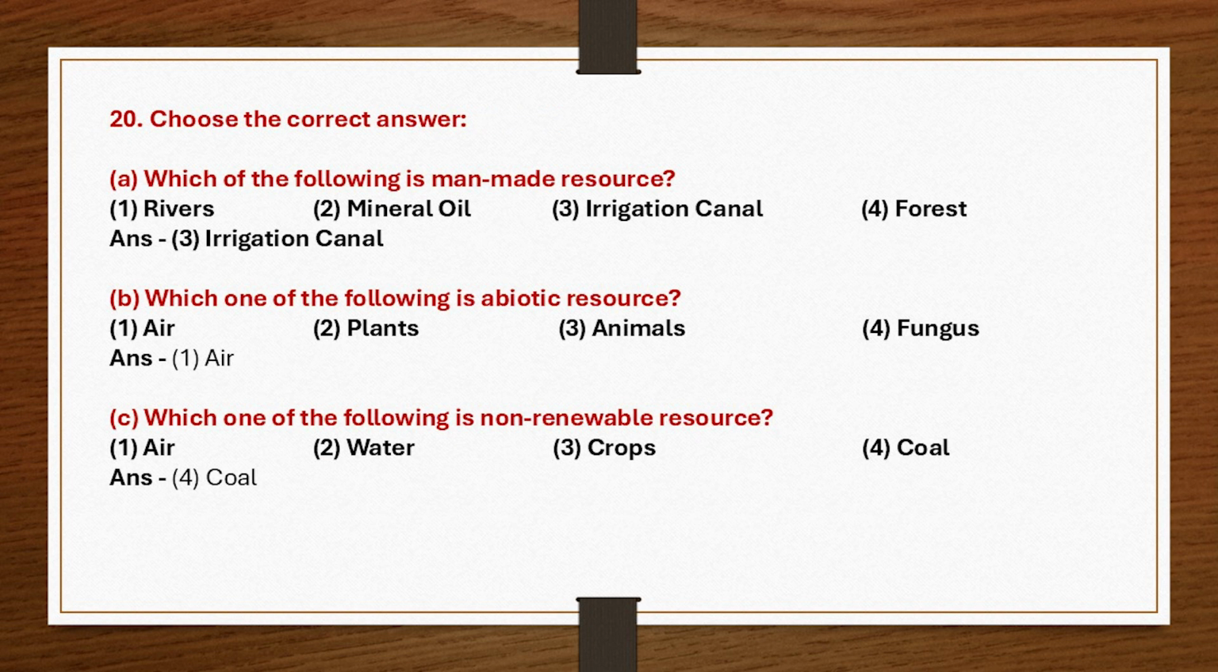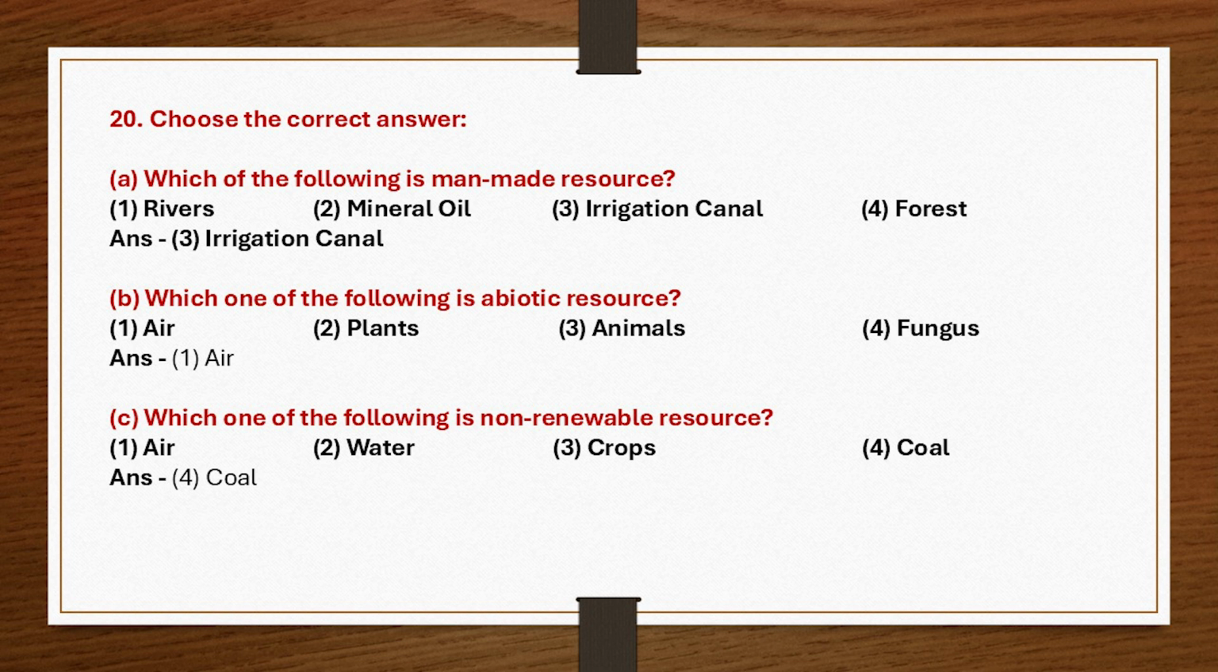20. Choose the correct answer. A. Which of the following is man-made resource? 1. Rivers. 2. Mineral oil. 3. Irrigation canal. 4. Forest. Answer. 3. Irrigation canal.